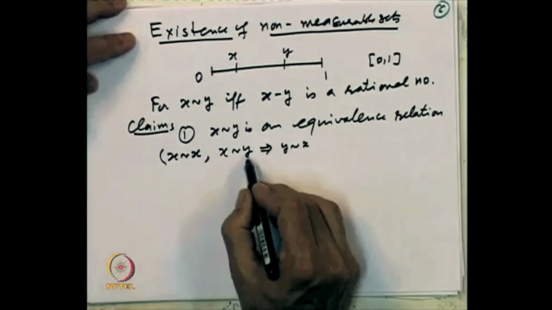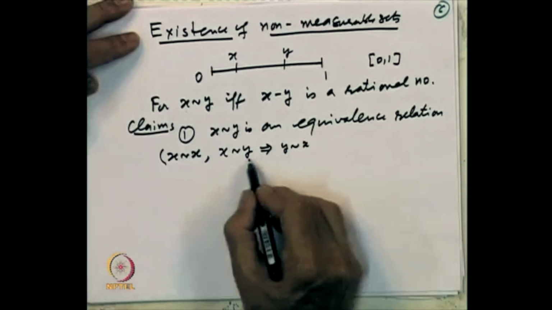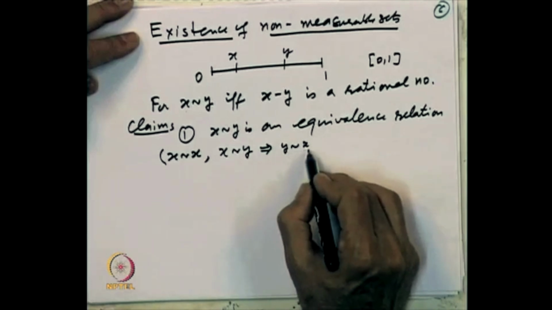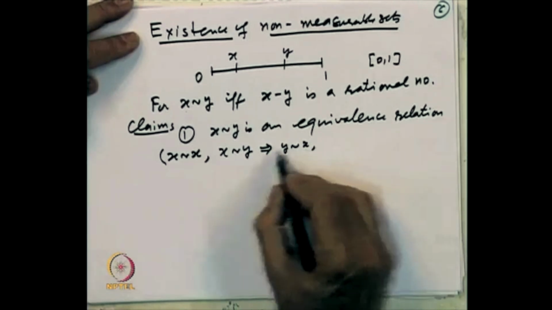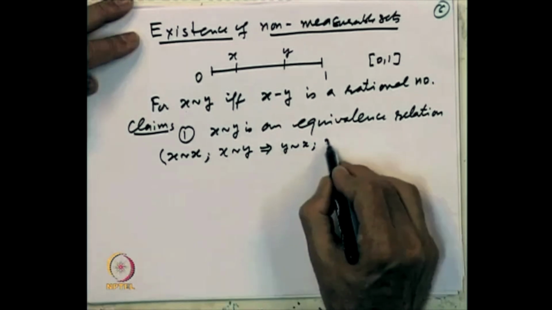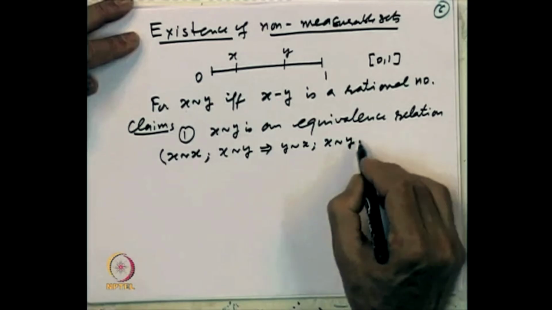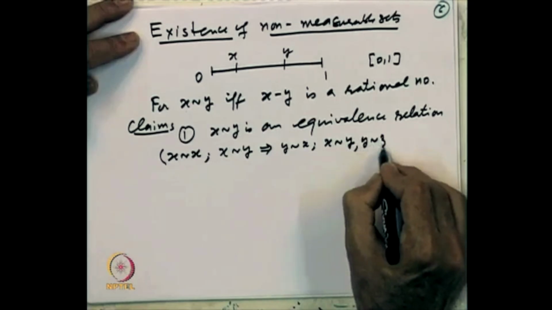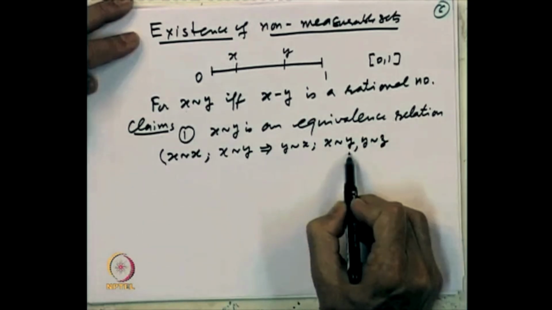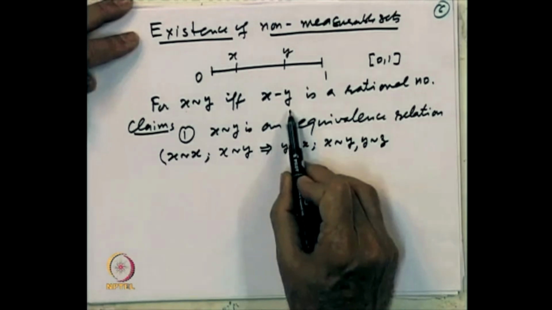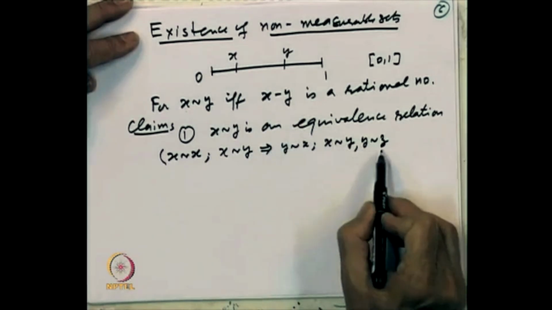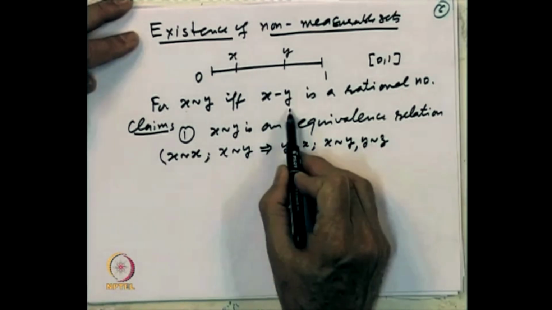So if x is related to y, then y is related to x, that is called symmetry. The third one is, suppose x is related to y and y is related to z. x related to y means x minus y is rational, and y related to z means y minus z is rational.